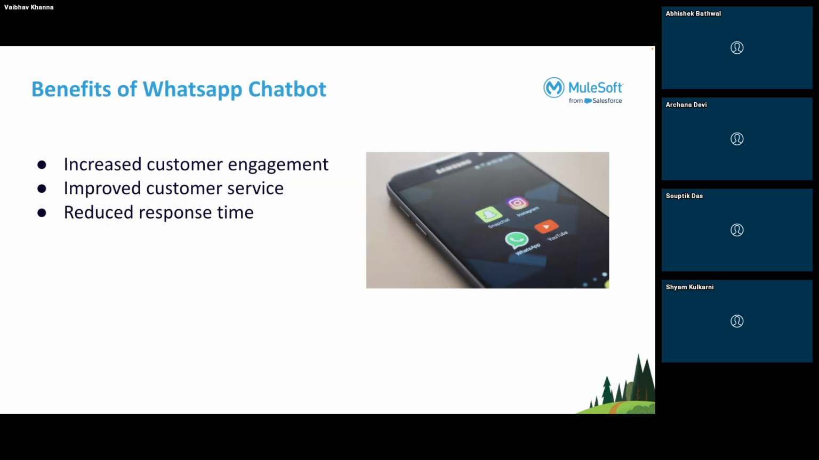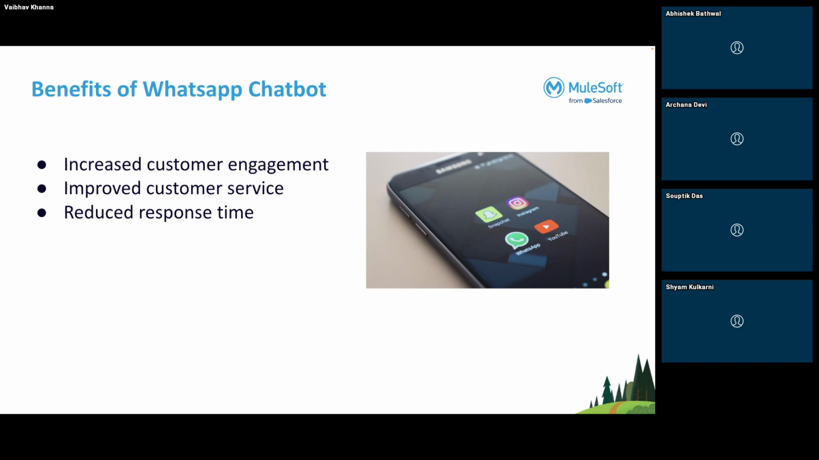So the benefits of a WhatsApp ChatGPT bot. It increases customer engagement. For example, if we use Amazon, Amazon will give you a notification on your WhatsApp that this parcel or this item is getting delivered to you, so you can track it from there. Like that, companies are getting more customer engagement using the WhatsApp ChatGPT bot.